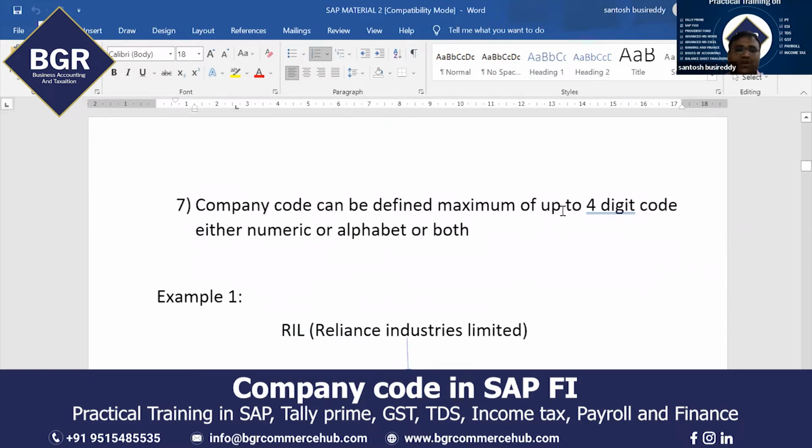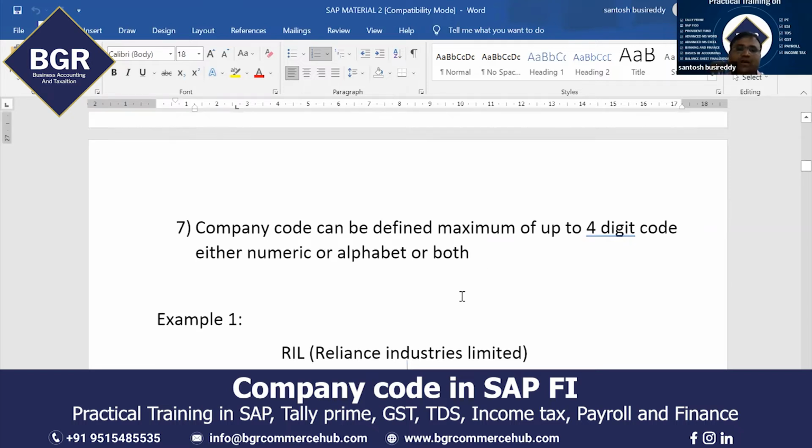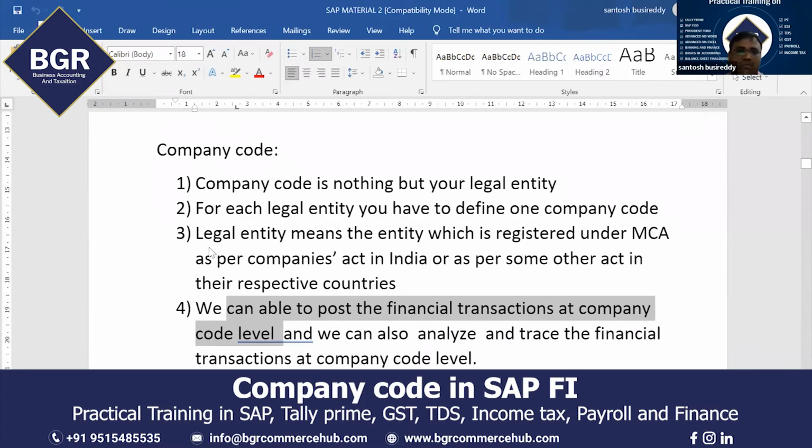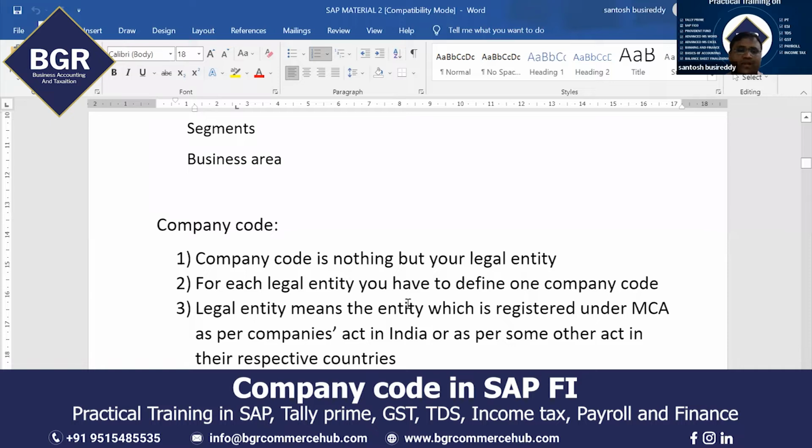See, a company code can be defined with a maximum of 4 digits. So whenever you are creating a company code, you can create a 4-character code in SAP, either numeric or alphabetic or both. Now come to the point, how many company codes do I have to create? Based on how many legal entities your company or your company group has, that many company codes you have to create.